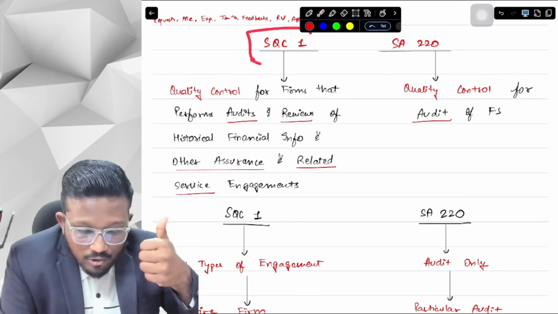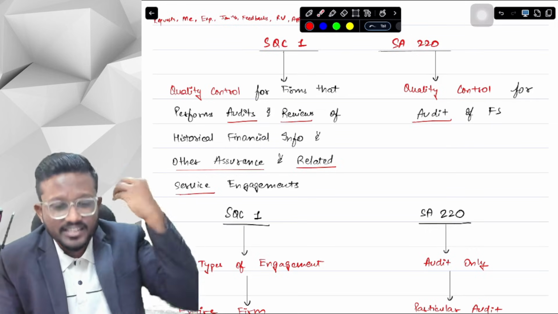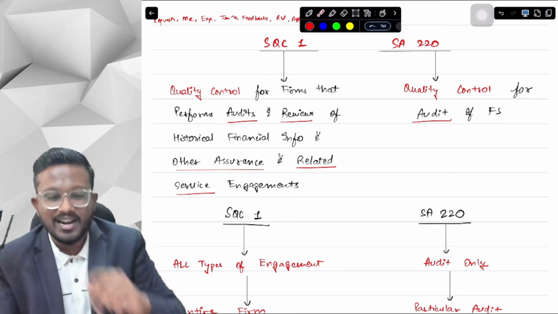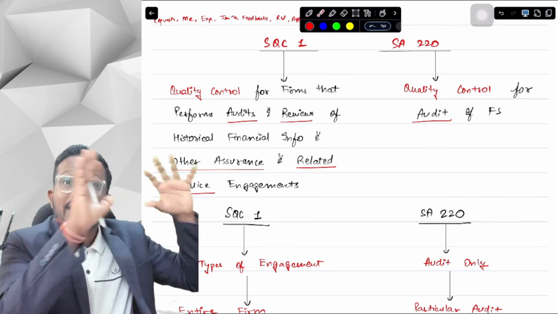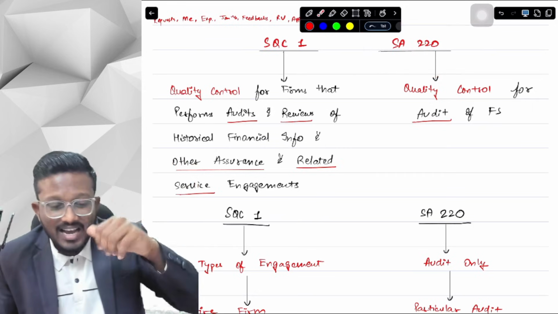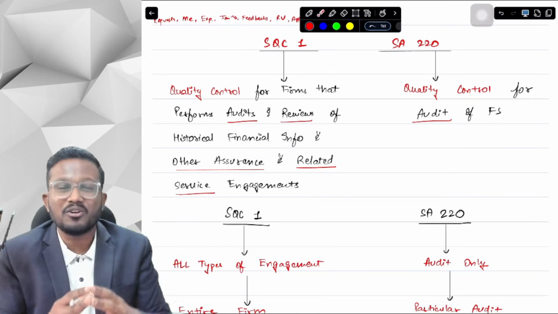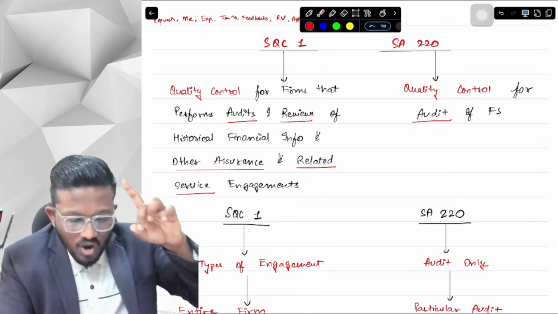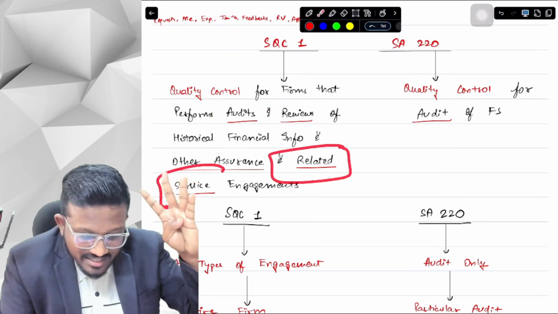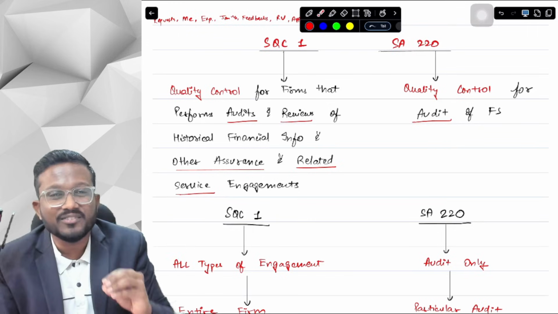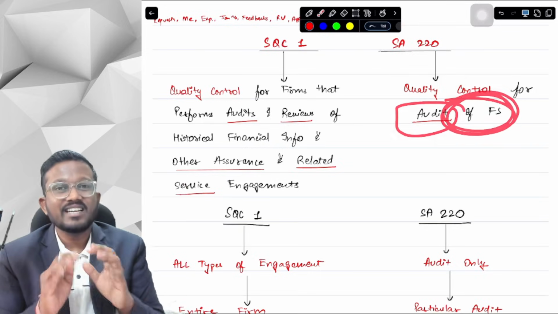The differences are these. First of all, SQC1 applies to the entire firm, to all the services the firm is providing, whereas SA220 only applies to audits. It does not apply to all the services that the firm provides. Secondly, SQC1 specifically applies to 4 types of services that are there in our CA final syllabus: audit, second is review, third is other assurance engagements, and fourth is related services engagements. SQC1 applies to all 4 services that the firm provides, while SA220 applies only to the audit of financial statements. These are the 2 basic differences.